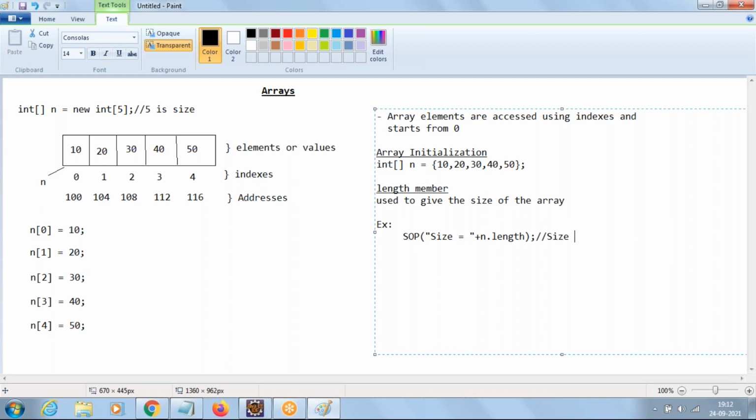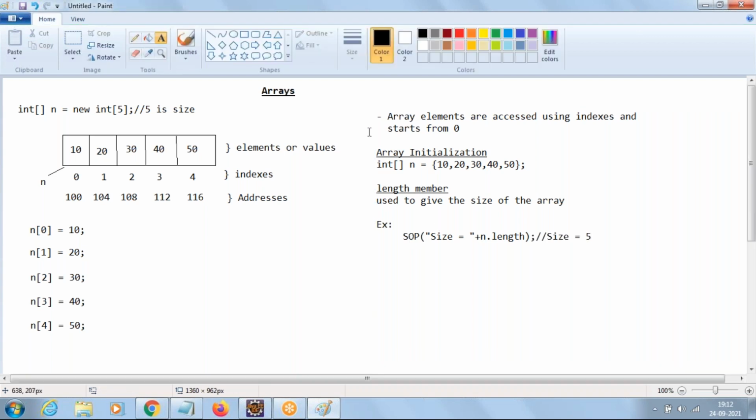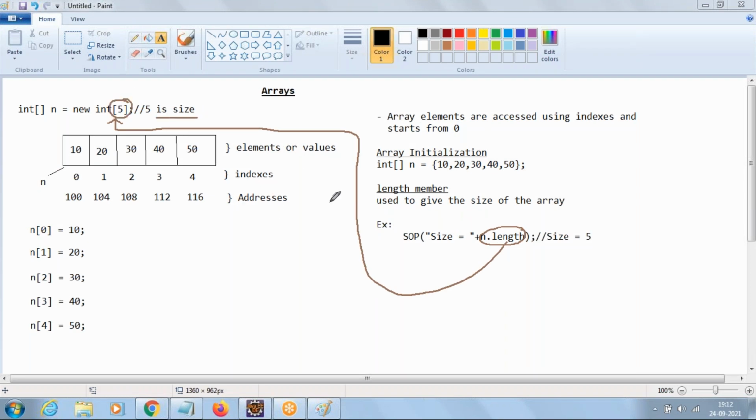Size equal to 5. Whenever we say n dot length, it takes the value you have given while allocating memory. This size it's going to take here.